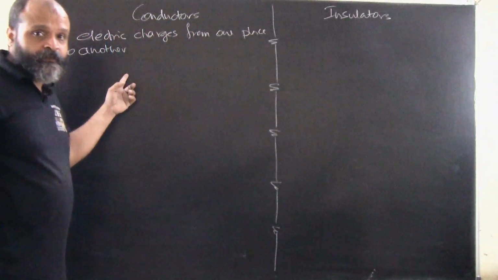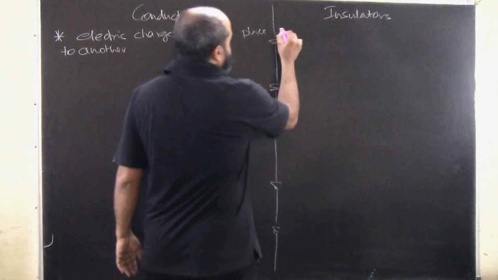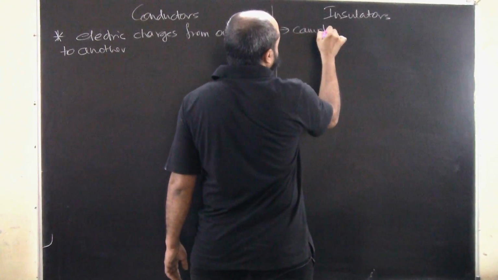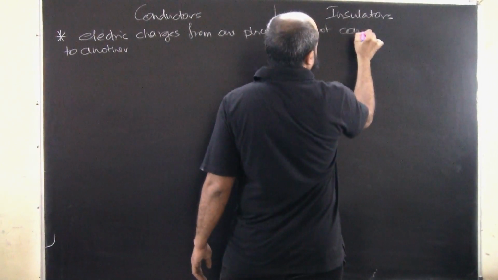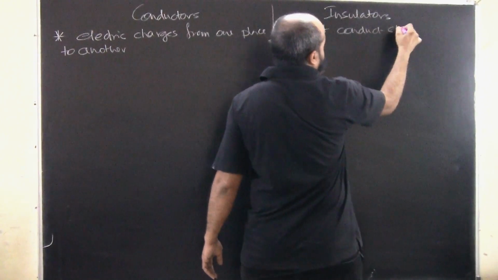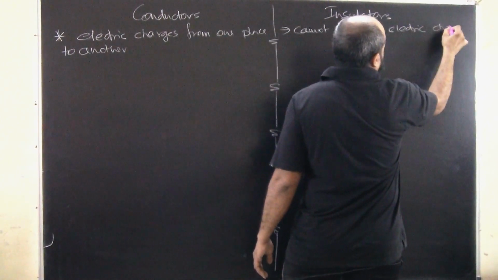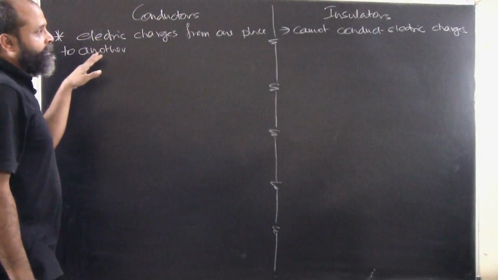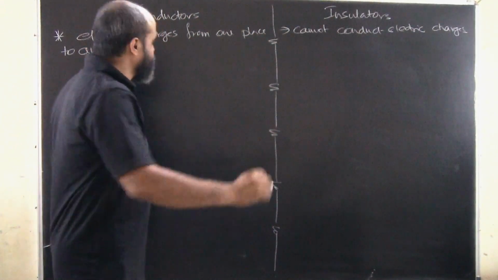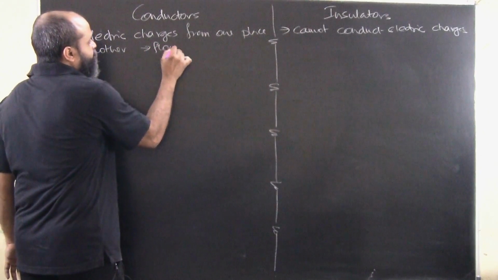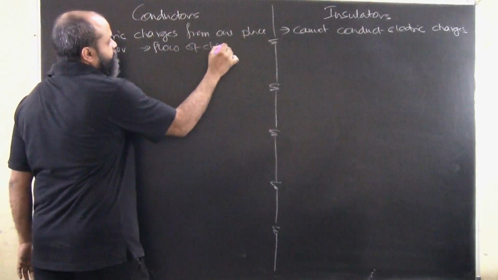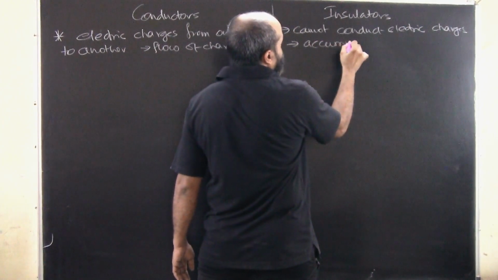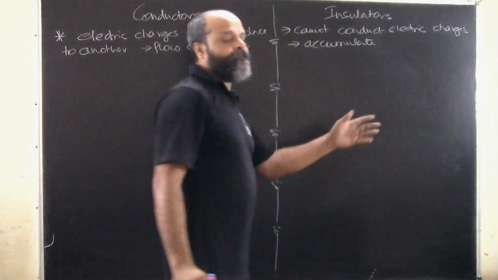Why would they do so? Insulators, on the other hand, cannot conduct electric charges. So will they accumulate? What happens is, there will be a flow of charges which will be maintained within a conductor, whereas in an insulator the charges will accumulate. They will not be able to flow.